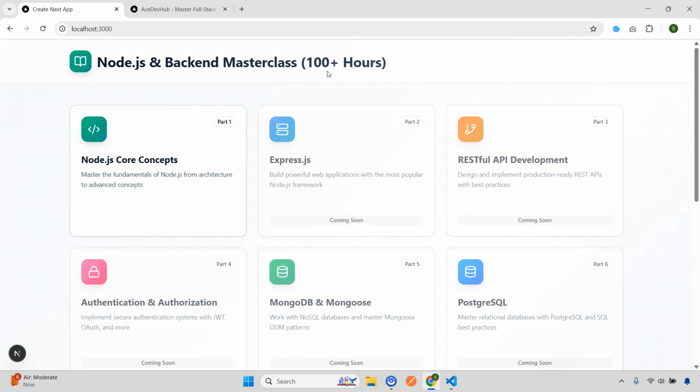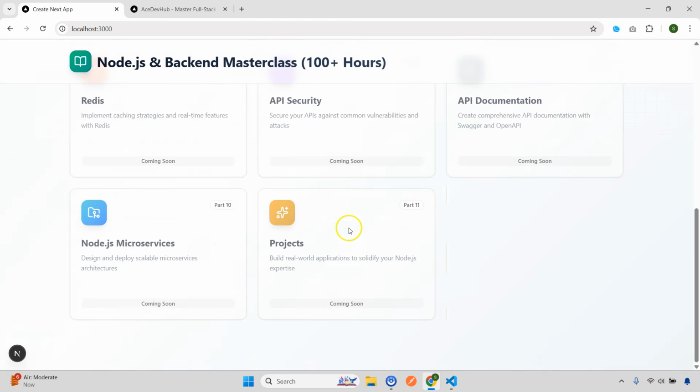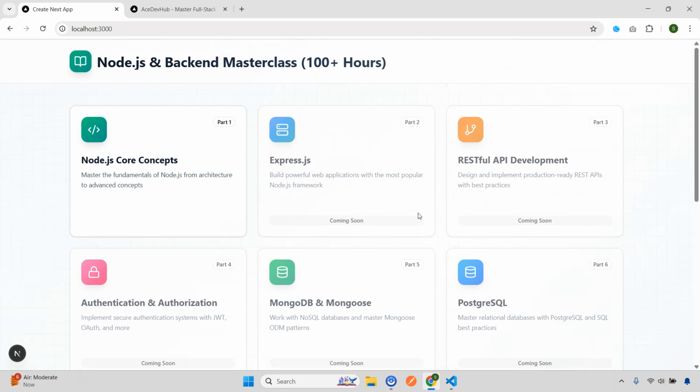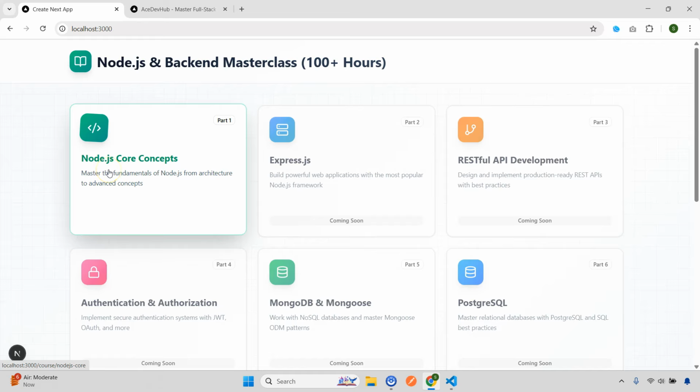So I have divided these into 11 sections. In this video we are only going to cover what we will discuss in Node.js Core Concepts. I already mentioned clearly that this kind of content you will not get even in a paid course or on Udemy. You can go there, but you need to buy individual courses. Here the advantage is that in one course you are getting everything.